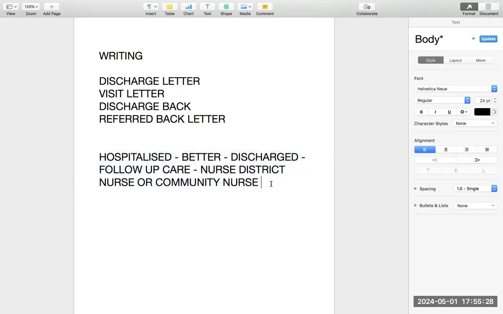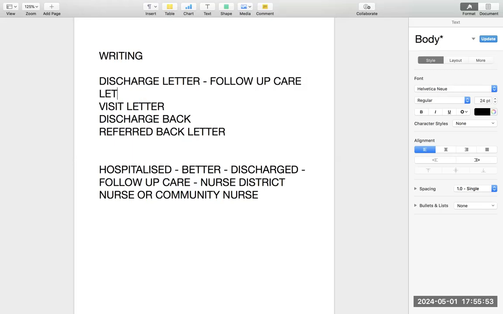Please understand, it's simple. You don't have to say this is a discharge letter. You can simply say that if the patient is hospitalized and then getting discharged, it is actually a follow-up care letter. You should have the habit of calling it a follow-up care letter. I'm not saying it in a wrong way, you don't have to name it, I'm just telling you this is better to be said: follow-up care, because the patient was hospitalized.